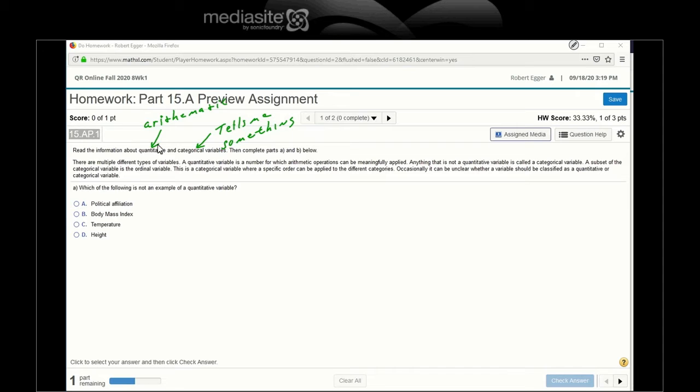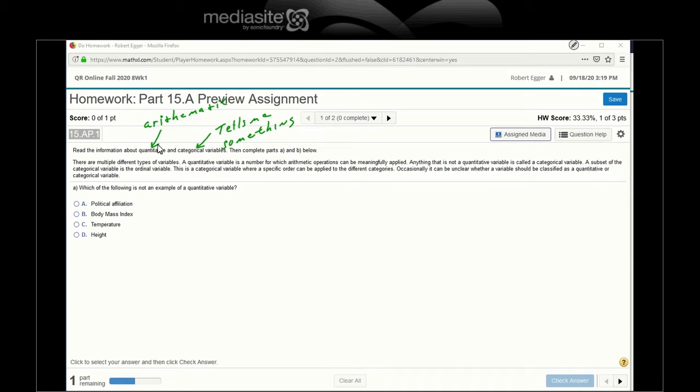Which of the following is not a quantitative variable? Political affiliation, BMI, temperature, height. Okay. Political affiliation: Republican, Democrat, Green, Communist, Nazi, Social Democrat, Socialist, whatever. You name it, there's probably a political party for it.